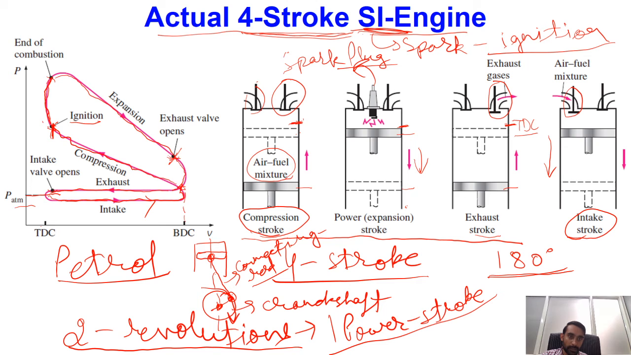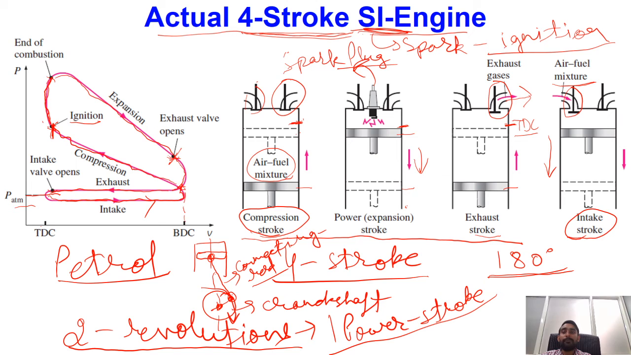During the exhaust stroke, whatever products of combustion we have are sent to the atmosphere, and once again fresh charge or fresh air-fuel mixture is taken from the surroundings, and fuel is injected in the intake manifold. Okay, so our actual 4-stroke petrol engine or diesel engine is not a thermodynamic cycle.